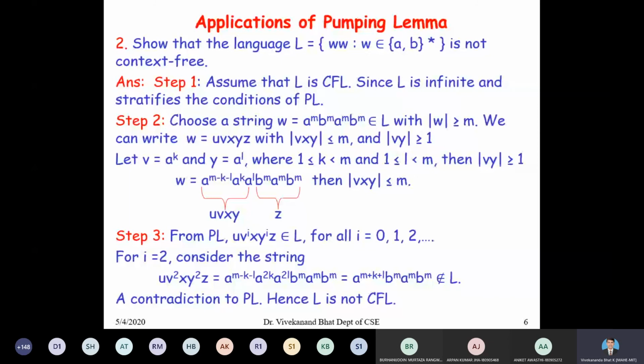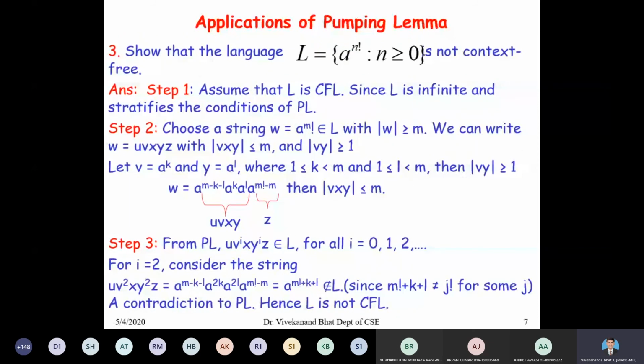So consider another problem. Show that the language L equal to a to the power of n factorial, n greater than or equal to 0, is not context free. All these proofs are similar to what we studied under non-regular languages.